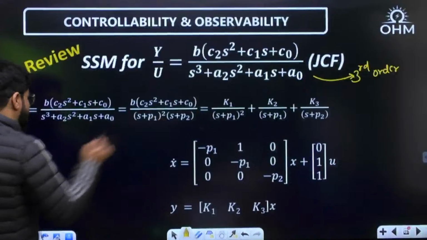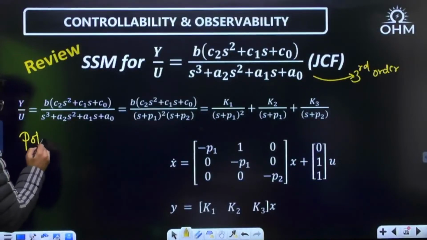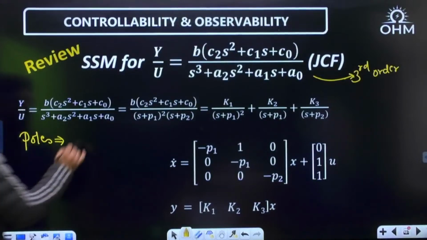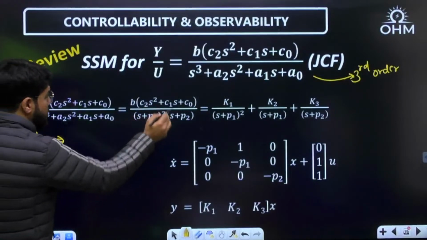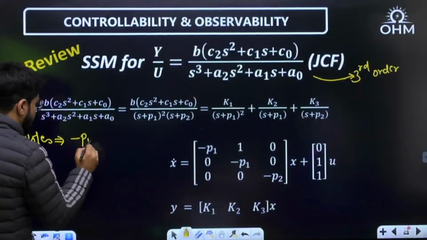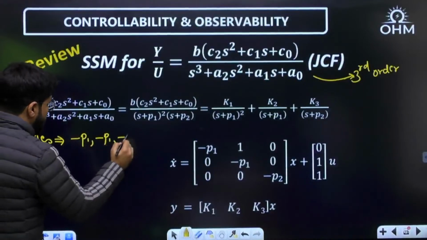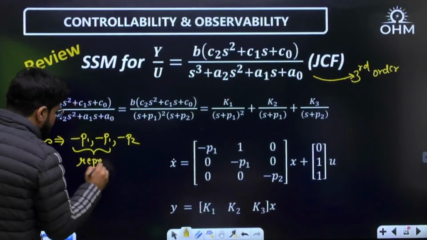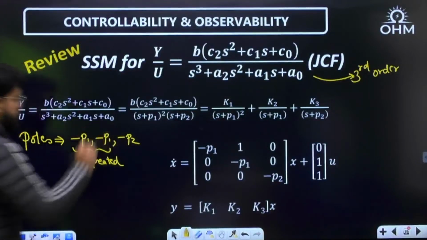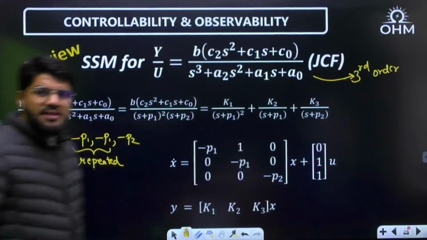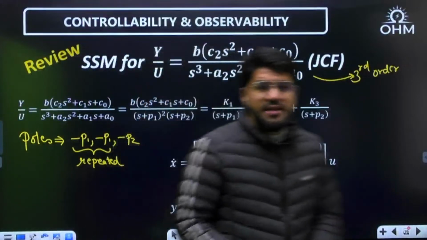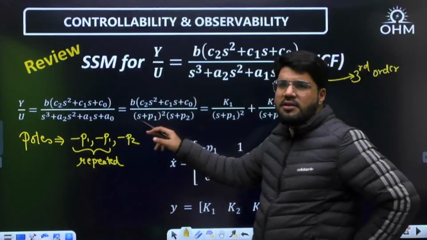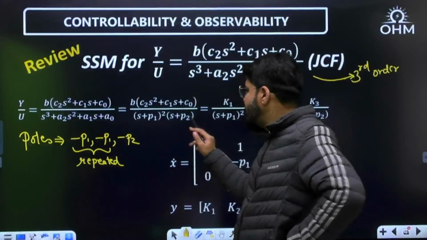After factorization, what are the poles you get here? The poles are s plus p1 whole square into s plus p2, so the poles are -P1 and -P2. This is the repeated pole condition. Earlier, DCF is applicable if all poles are distinct or unique, but here there is a repeated pole. So we have the factorized denominator as s plus p1 whole square into s plus p2.